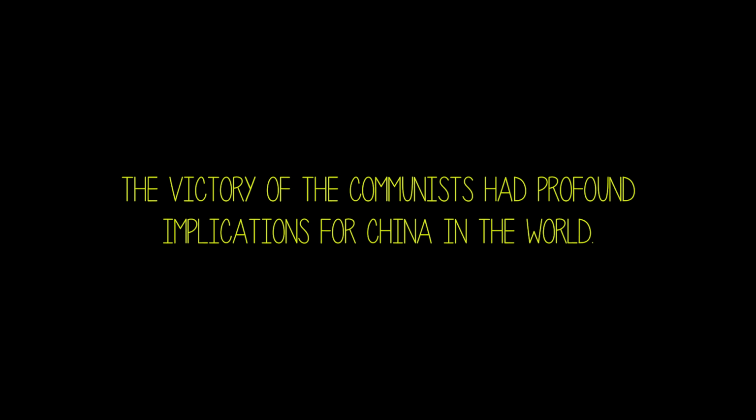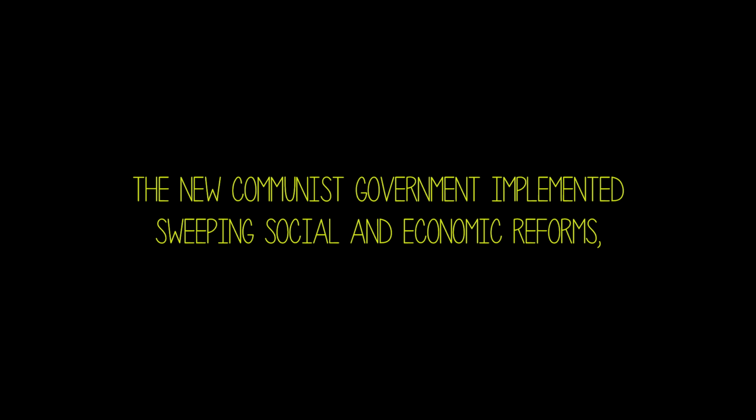The victory of the communists had profound implications for China and the world. The new communist government implemented sweeping social and economic reforms, including land redistribution, collectivization of agriculture, and nationalization of industry. These policies aimed to transform China into a socialist state and eliminate remnants of feudal and capitalist structures. However, the implementation of these reforms was often brutal and led to significant social upheaval and loss of life.